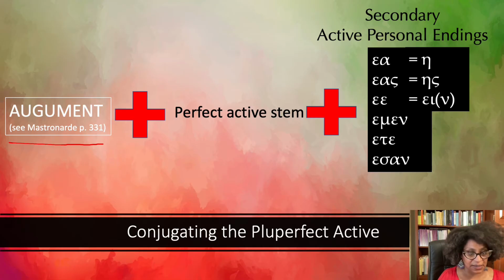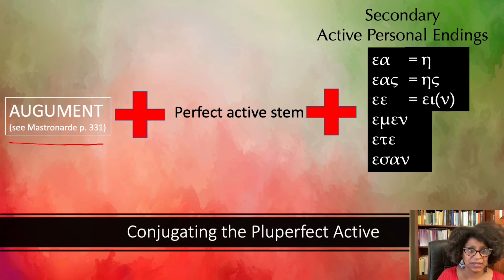If the stem has a vowel, in the case of the perfect, that vowel has already been lengthened, most likely, and so you just keep it the way it is. If it's a consonant, you add your syllabic augment, and then there are some exceptions, as always. But in general, Mastronardi discusses this on page 331 for the details. But the main point is, if it's a consonant, syllabic augment, and chances are the vowel is already lengthened, and so you don't need to do anything if it's a vowel. But what about the ending?